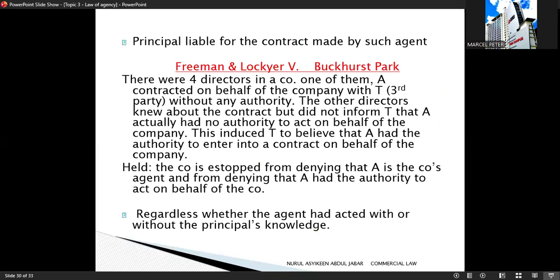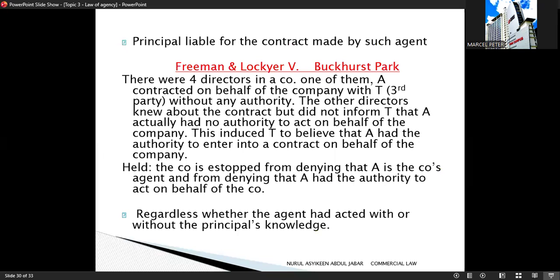So now let's look at the important case that explains agency by estoppel in practice. Okay, so the key effect of agency by estoppel: under agency by estoppel, the principal is liable for the contract made by the so-called agent, and the principal is estopped or prevented from denying that the person has authority. This applies even if the agent acted without the principal's knowledge.